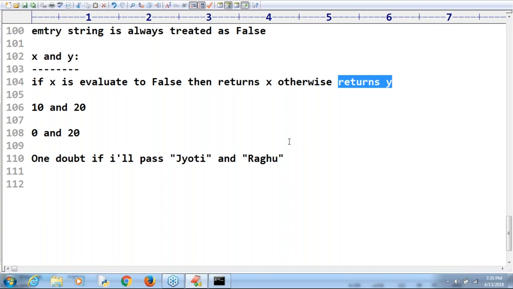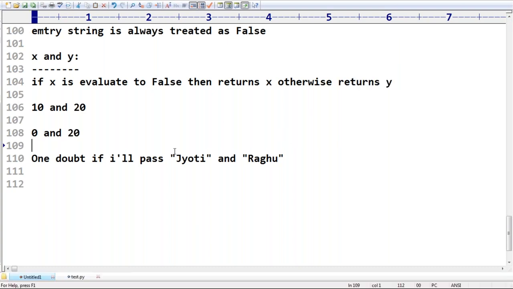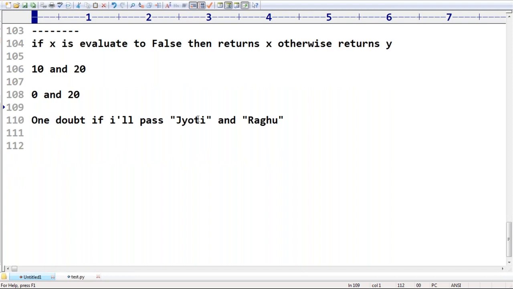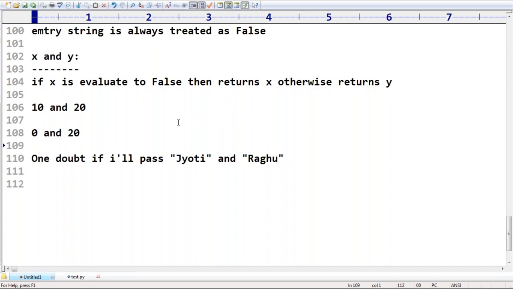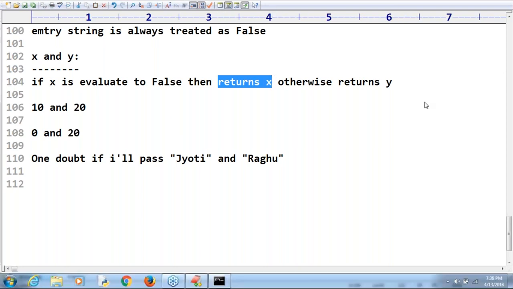Okay, just observe very carefully, sir. Don't get confused, Jyotiranjan. Take special care here. When it returns x, if the first one is false, then it returns x. If the first one is not false, then it returns y.